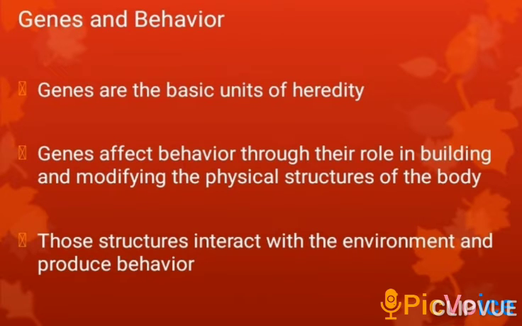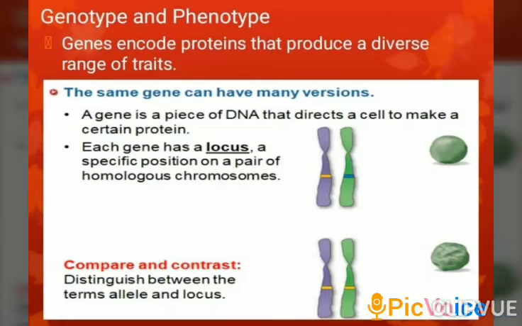Now, genes and behavior. Genes are the basic units of heredity. Genes affect behavior through their role in building and modifying the physical structures of the body. Those structures interact with the environment and produce behavior. Genotype and phenotype. Genes encode proteins that produce a diverse range of traits. The same genes can have many versions.